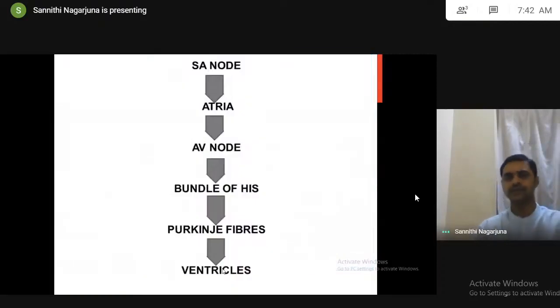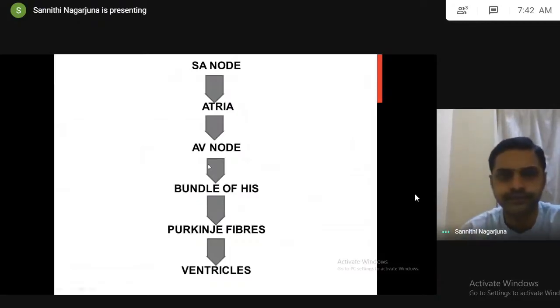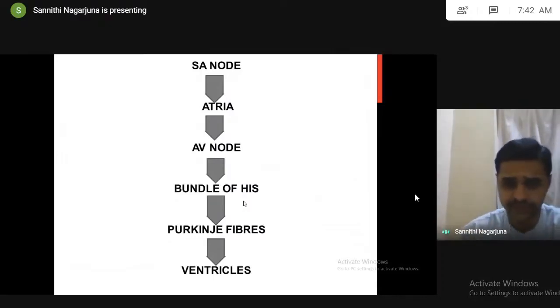Once the impulse conducts from the SA node to the ventricles, the ventricles undergo contraction, which is called the heartbeat. Which is nothing but your ECG.